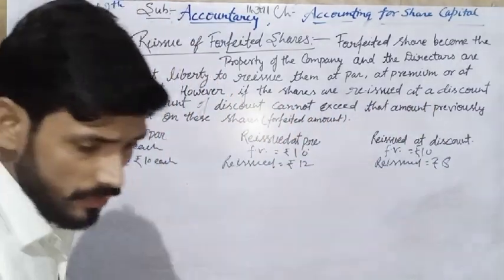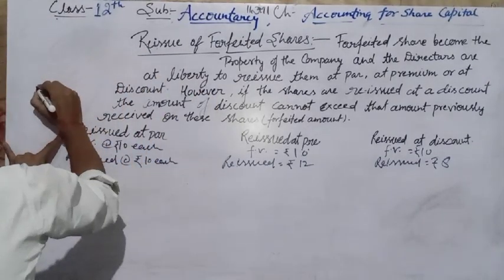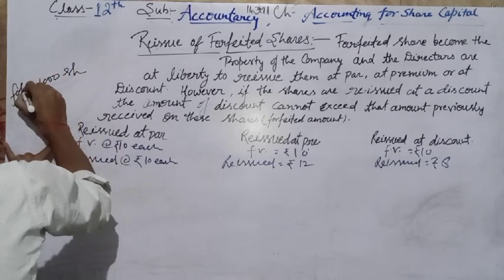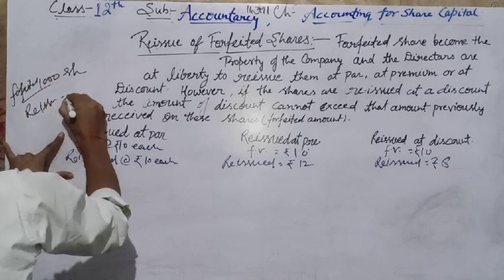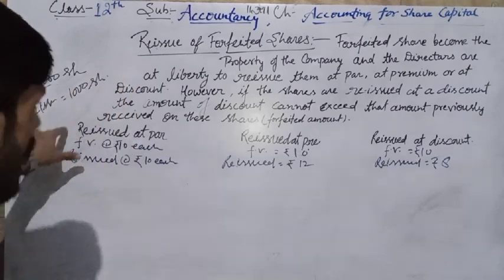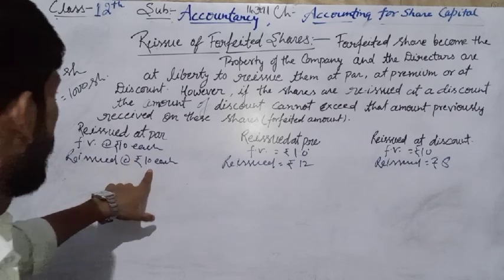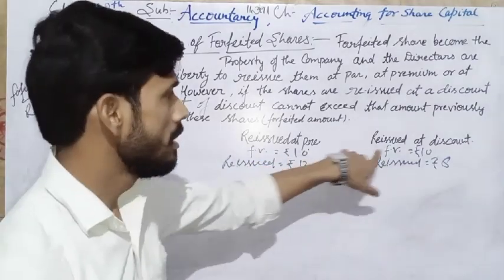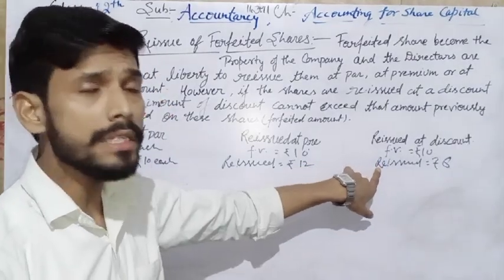So listen, suppose a company forfeited 1000 shares and reissued the full 1000 shares. The conditions are: reissue at 10 each, that is at par with face value 10; reissue at a premium of 2 rupees; or reissue at 8 rupees, which means 2 rupees discount.